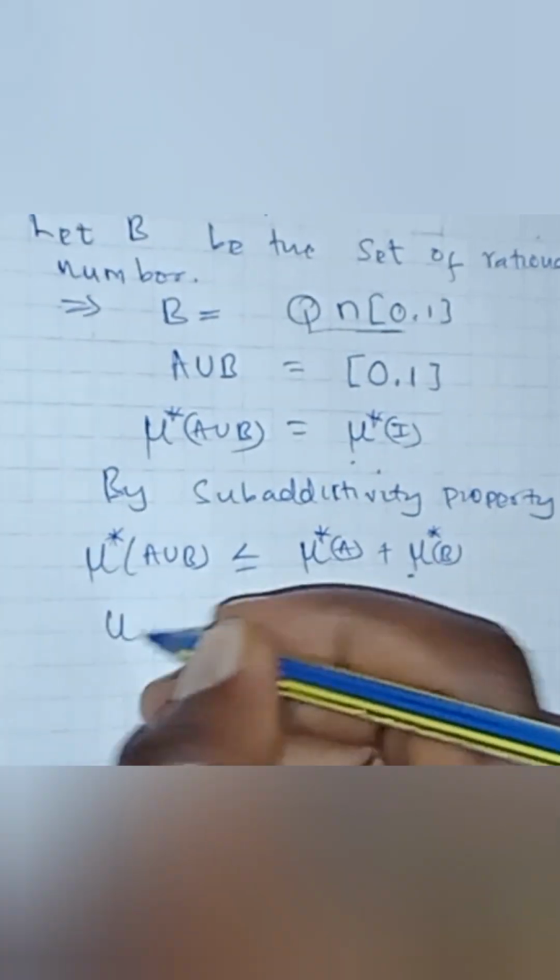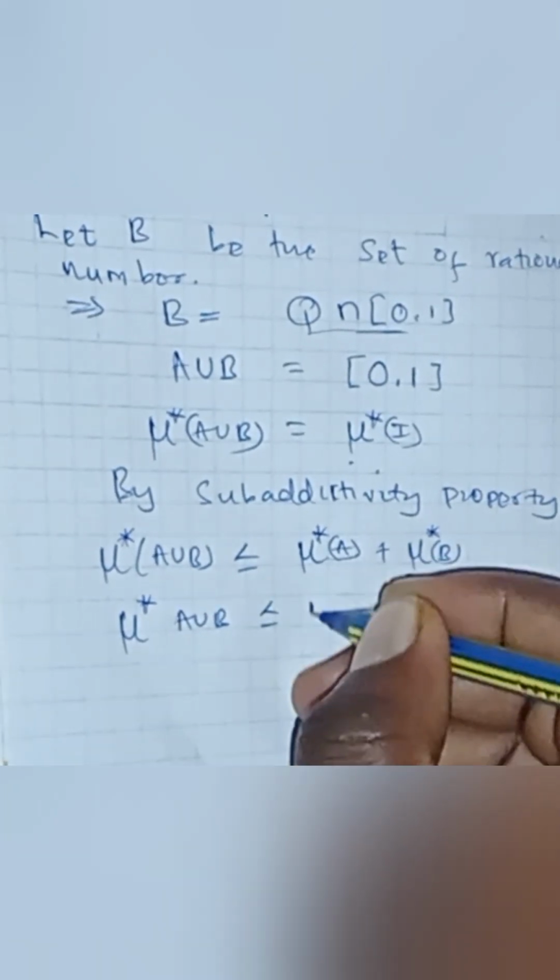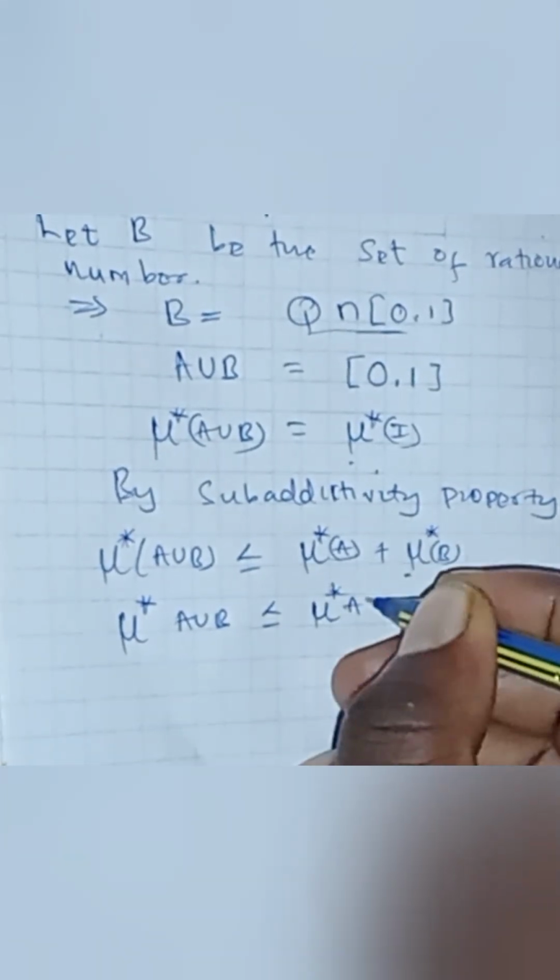So you have the outer measure of A union B is less than or equal to the outer measure of A.